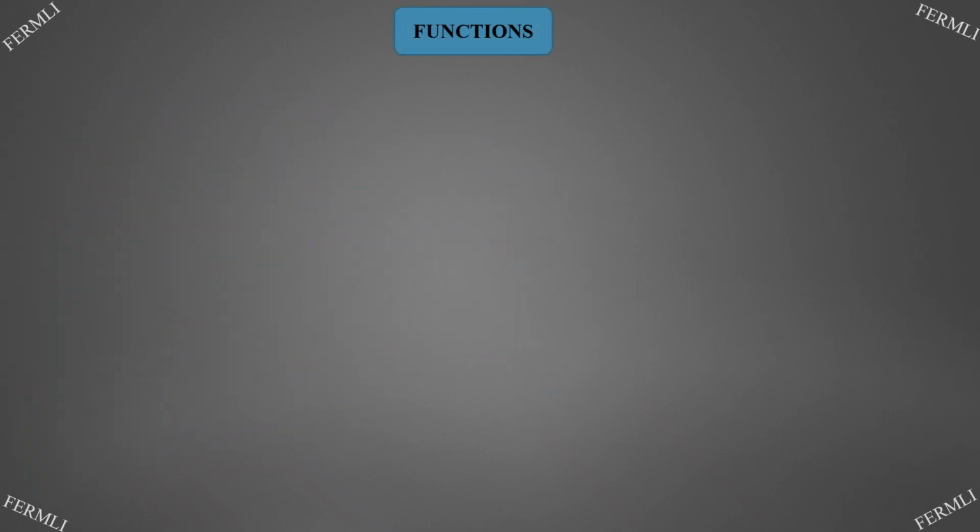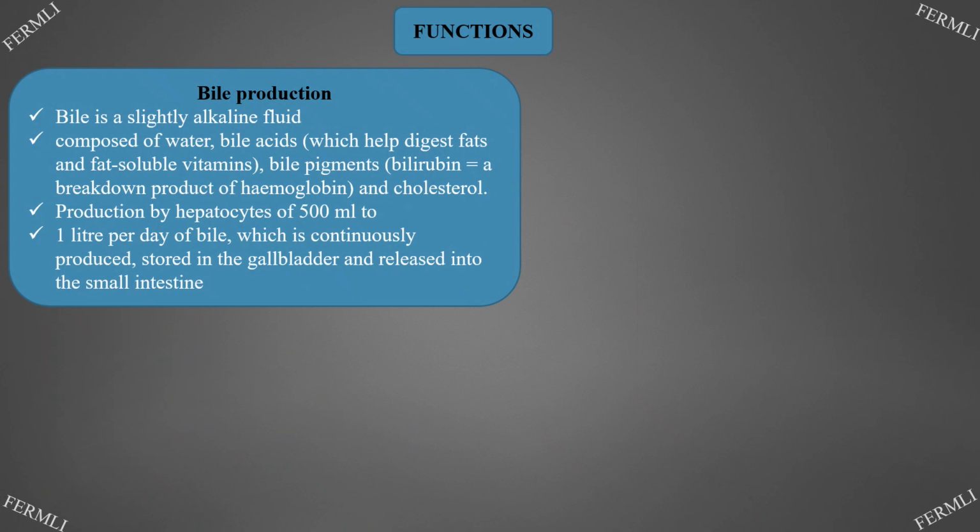Functions. Bile production. Bile is a slightly alkaline fluid composed of water, bile acids, which help digest fats and fat-soluble vitamins, bile pigments, bilirubin, a breakdown product of hemoglobin, and cholesterol. Production by hepatocytes of 500 milliliters to 1 liter per day of bile, which is continuously produced, stored in the gallbladder, and released into the small intestine.